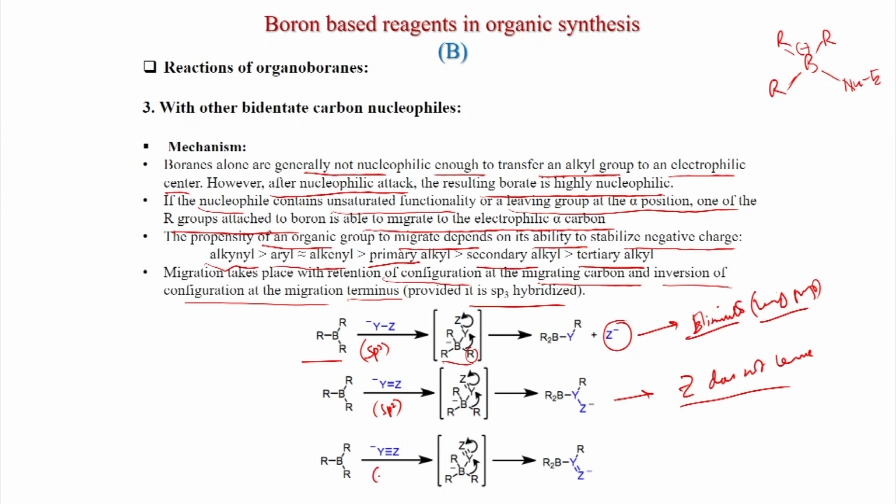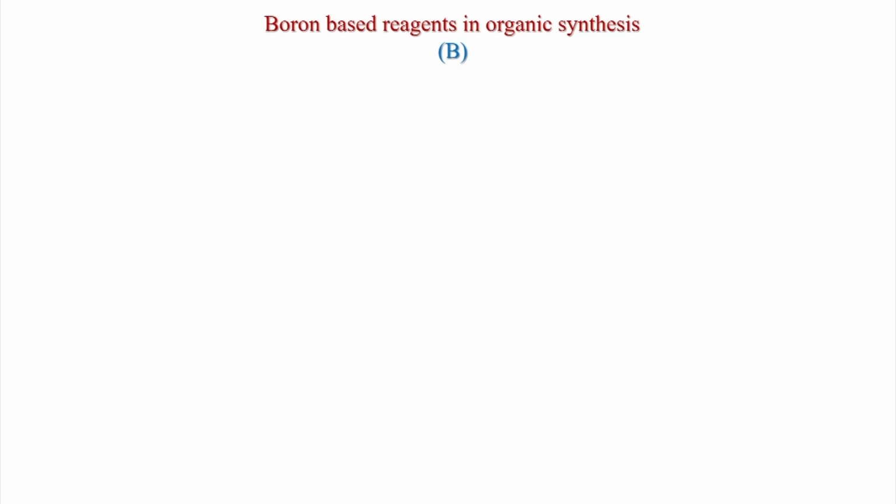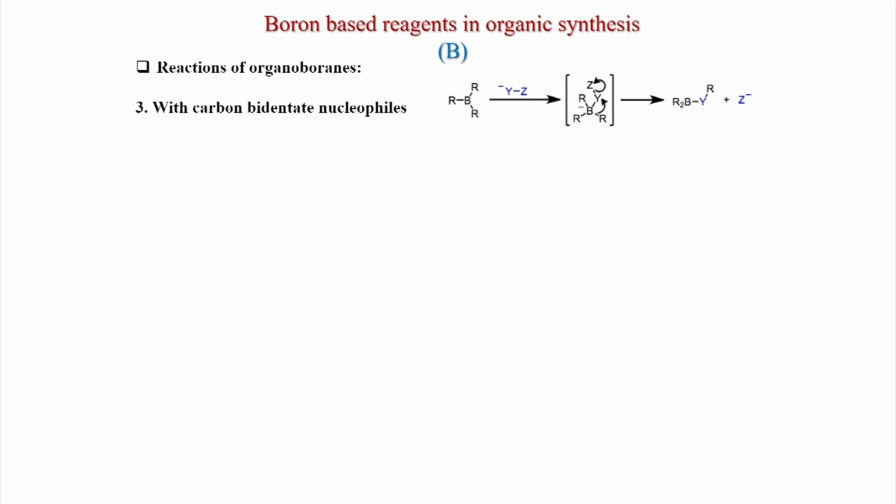Now, an sp hybridized carbon also can be used. This of course we have seen in the CO and cyanide cases, and here after migration this becomes a double bond. We have seen earlier that imine or carbonyl compounds are formed, and here also Z does not leave. So, here the triple bond becomes a double bond. So, let us see some examples.